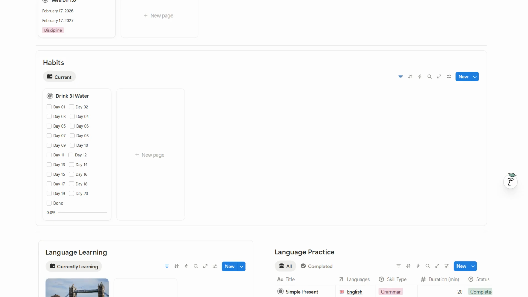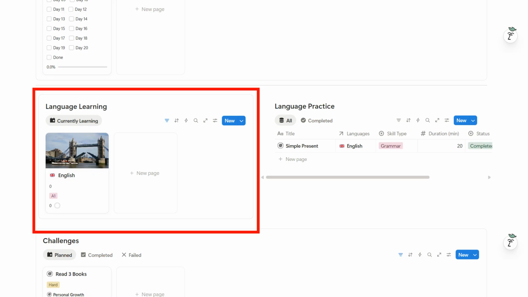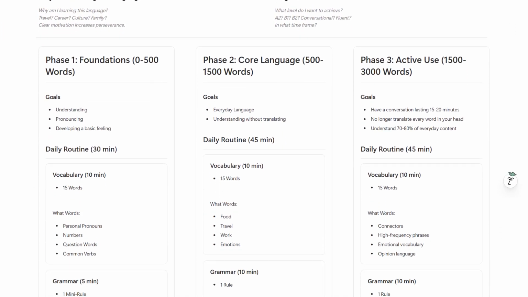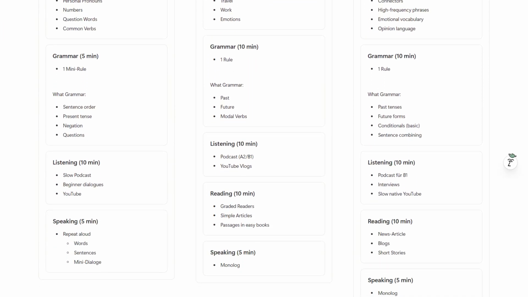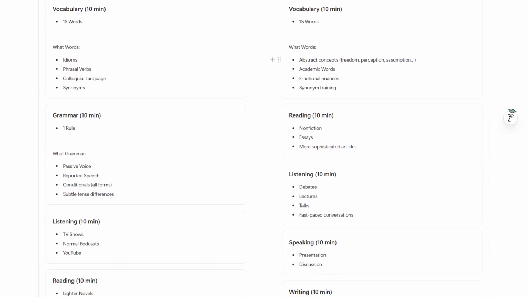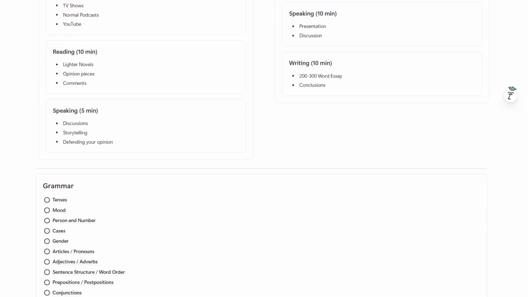The tracker follows a simple 21-day structure. Each habit contains a daily checkbox, allowing you to track whether you completed the habit for that day. Once you complete all 21 days, the habit can be marked as completed. The Language Learning section helps you organize the languages you are currently learning. You can track your progress in areas such as vocabulary, grammar, or general proficiency. This gives you a structured overview of the languages you are studying and how far you have progressed.